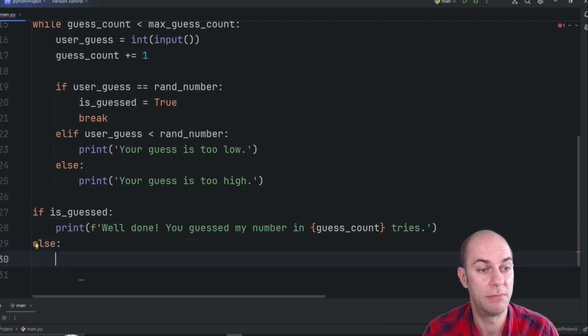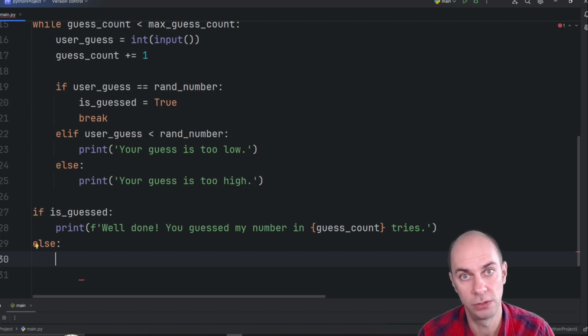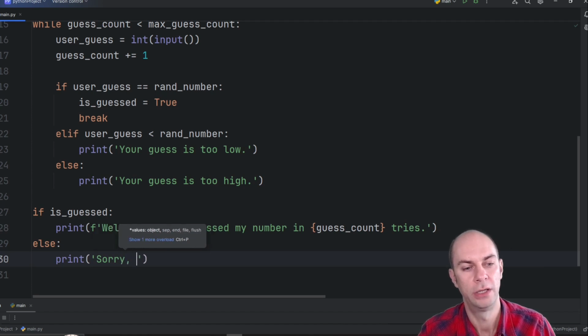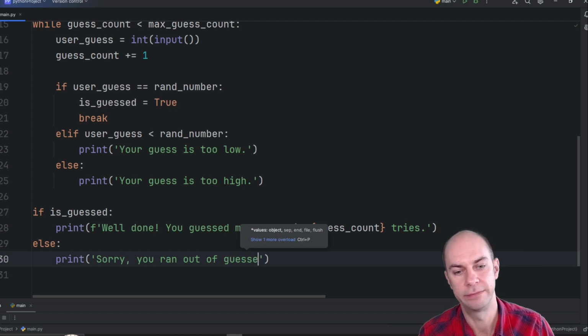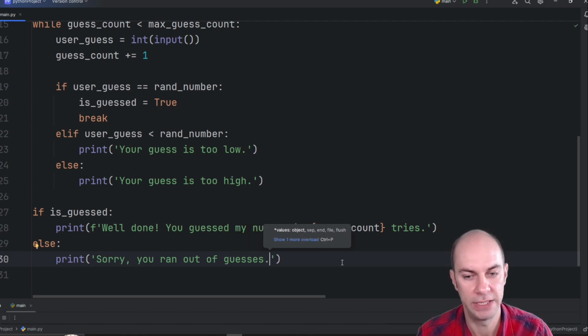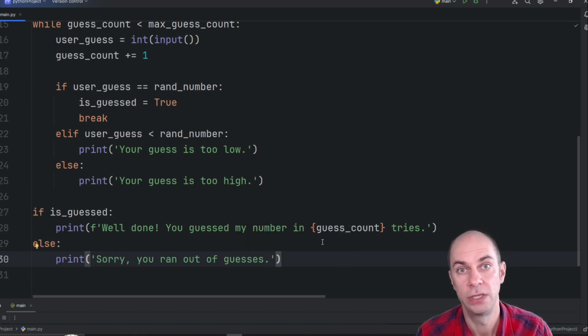Otherwise, the user must have lost the game, because remember, the Boolean flag started as false. So if we never guess the number, it will continue being false. So I will have lost the game. So here I can print something like, sorry, you ran out of guesses. Okay. And so that basically means that he lost the game.